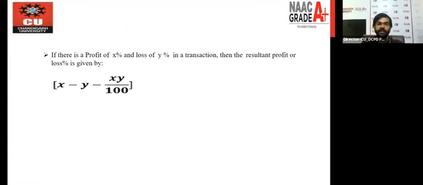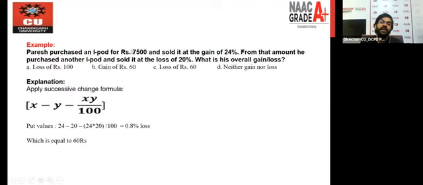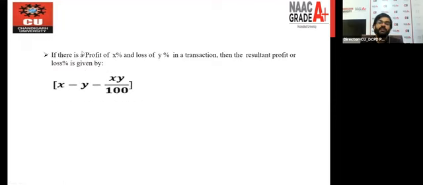Okay, so we are moving toward the next part. Let's say we have not successive profit. Let's say we have first a profit, then a loss. So whenever we are getting a loss, you will put the value with the minus sign, and when we are getting a profit, you put the value with the plus sign. That's why it is mentioned here with the minus. Plus minus gives minus, that's why it is minus here. So this is the final result. Okay, so we can use that simply.